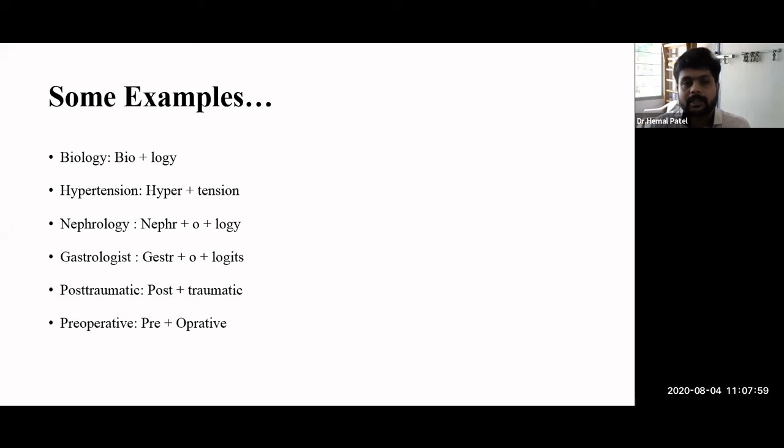Likewise, there are thousands of words, but again, I'm telling the same thing: we cannot memorize each and every word. That's why in medical terminology, we have to understand what the prefix, the suffix, and the root word are. Once we are able to understand all of these, we just pick one prefix, add it to some root word, and translate the meaning.